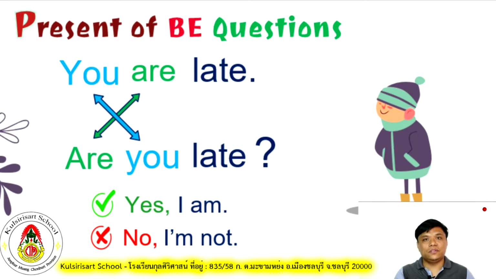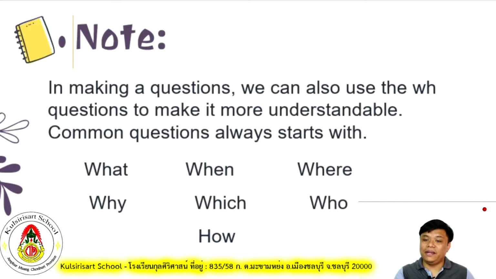How about the WH question, specifically with what and who? Do you know what the WH questions are? Can you remember? In making questions, we can also use the WH questions to make it more understandable. Common questions always start with WH questions or the be verb. We have to know the other WH questions first. What are those?